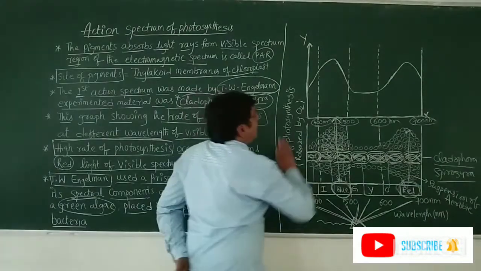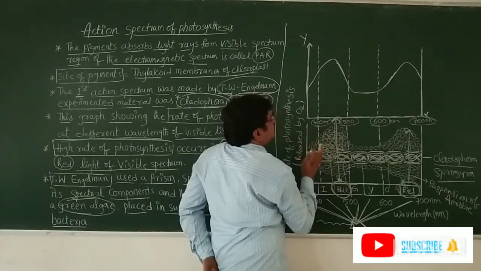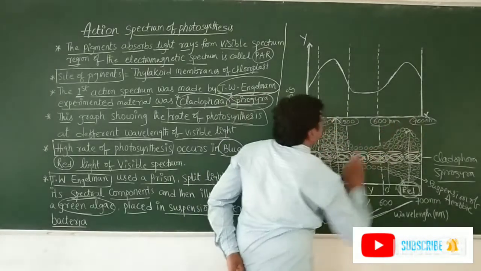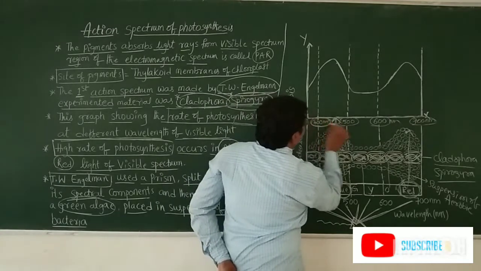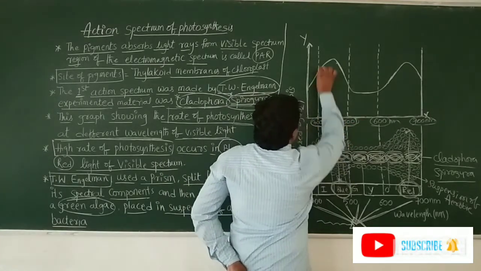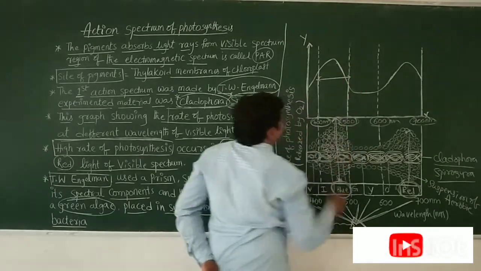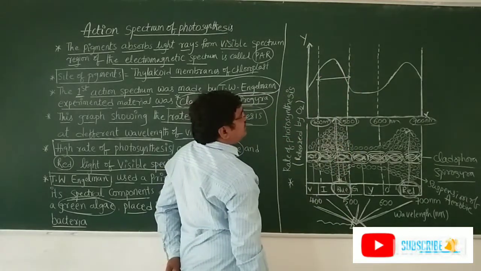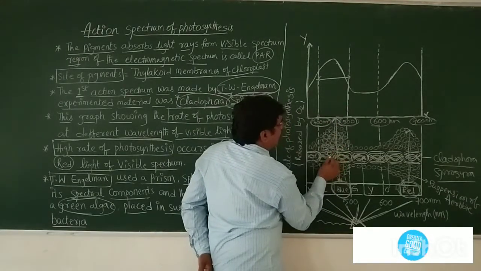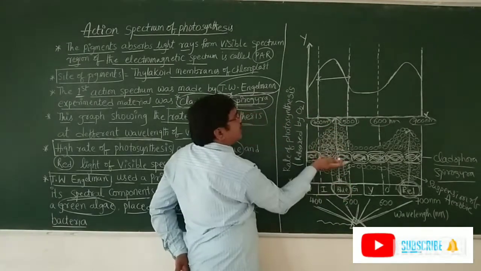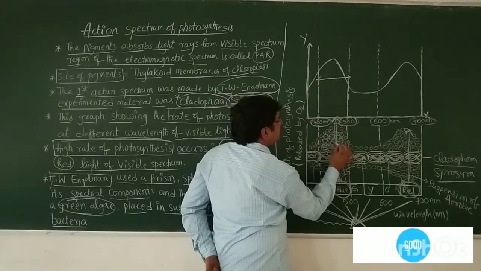So this graph explains in which region the photosynthesis is more. Between the 400 and 500 region, the photosynthesis rate is more. Why? Because in this region the Cladophora absorbs more sunlight and performs photosynthesis.